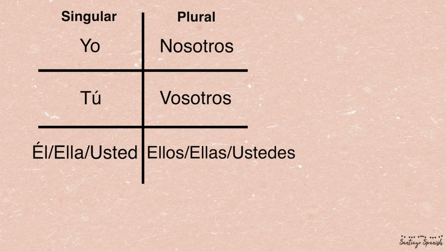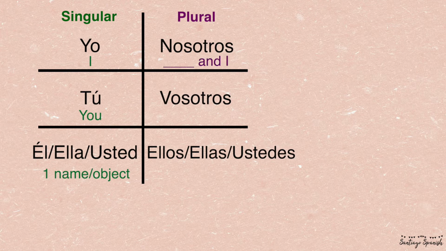Now just as a reminder, if any of these are a subject to your sentence, then you know which square to use. I would be yo, you would be tú. If you see one name or one object, that's ella usted. It has to say somebody else and I for it to be nosotros. And lastly, if it's two or more names or two or more objects, then it would be in the ellos, ellas, ustedes category.